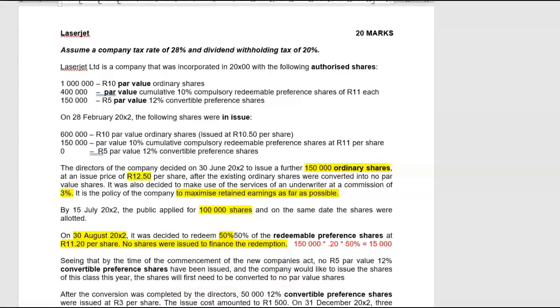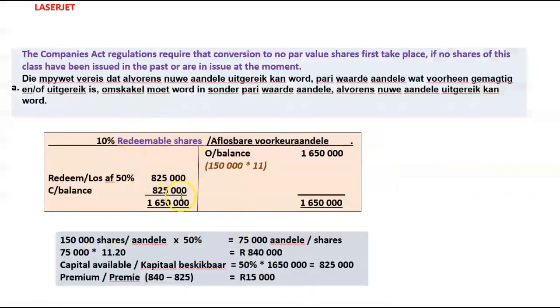Now, if we go back to the share capital account, what is going to be then our general journal entry? What are we going to debit? We're going to debit the redeemable capital account with how much?